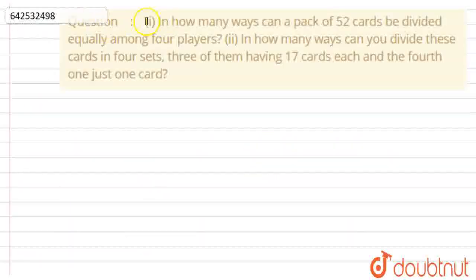Hello everyone, let's start this question. This question has two parts. First part is, in how many ways can a pack of 52 cards be divided equally among 4 players? The second part is, in how many ways can you divide these cards in 4 sets, 3 of them having 17 cards each and the fourth one just 1 card.